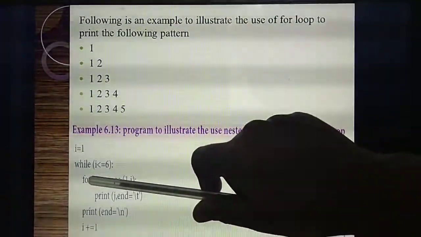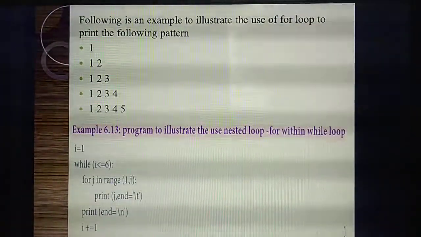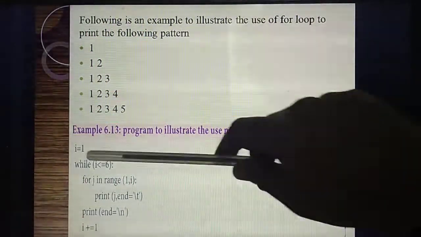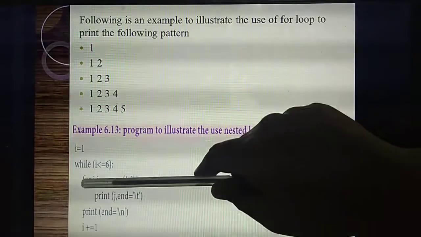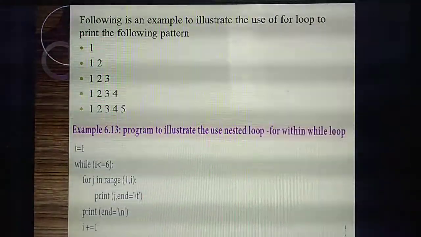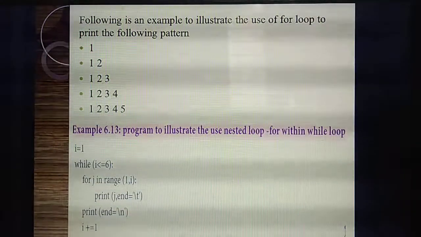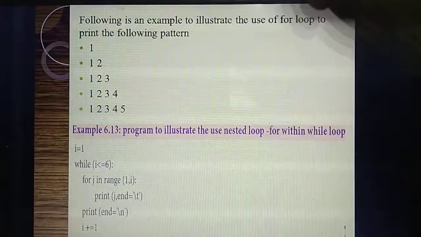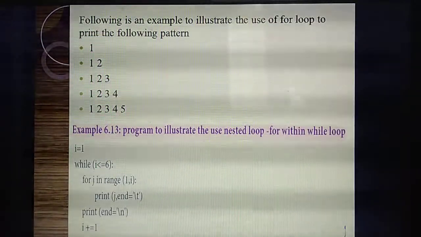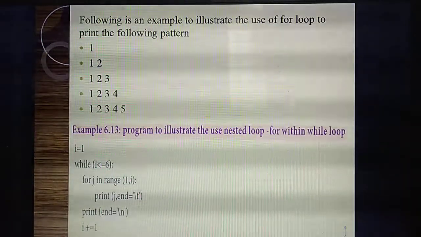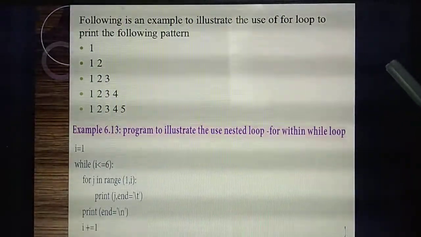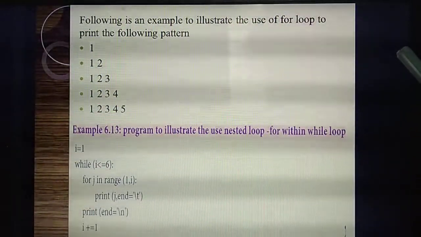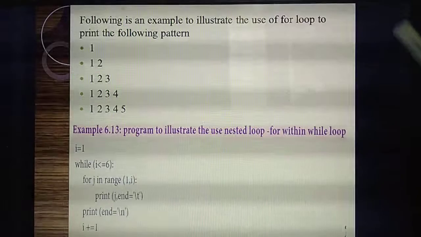For that, I am giving another variable inside the for loop. So here, how many loops are you using? 2 loops. Listen, inside the while loop, I am using another loop called a for loop. So we are calling this which loop? This one is a nested loop. Understand? Nested loop means one loop inside another loop.